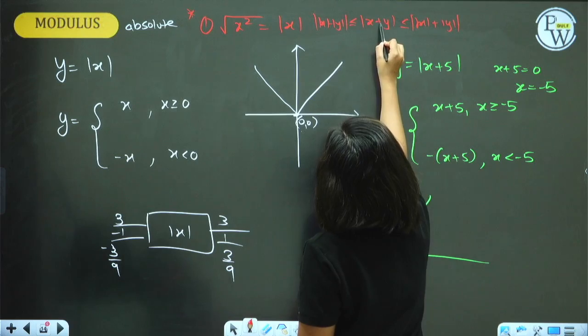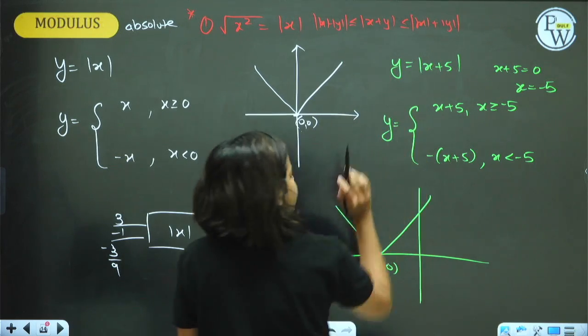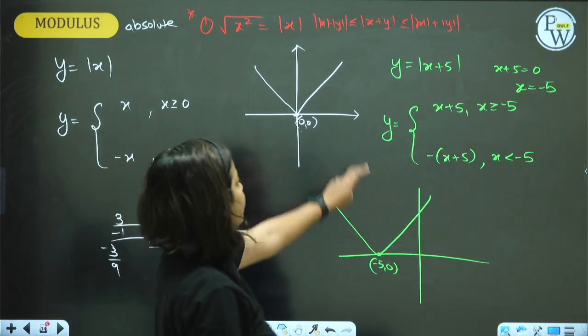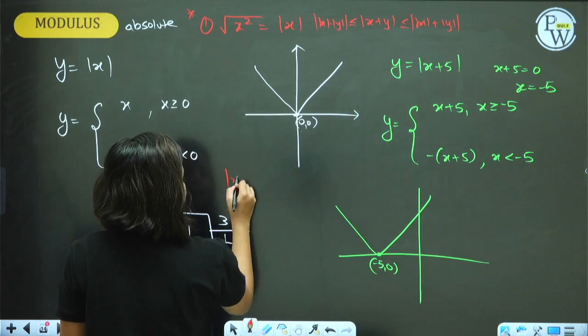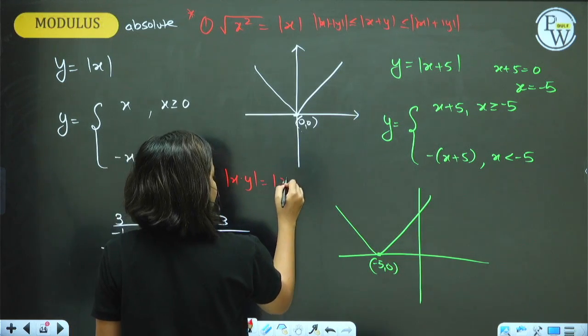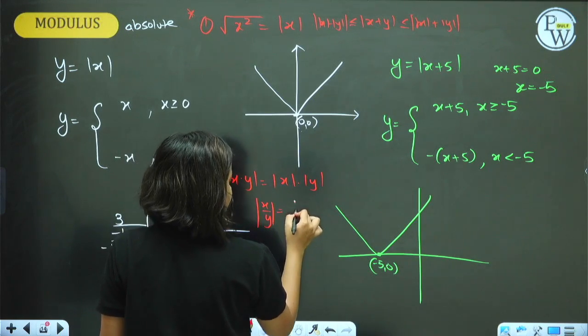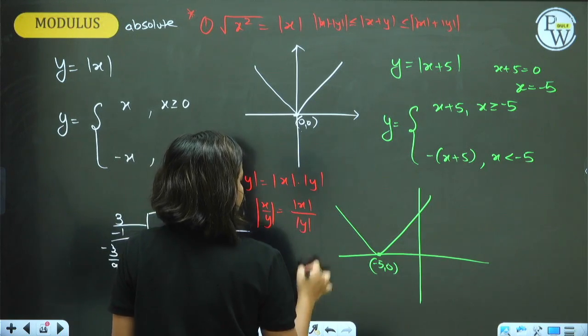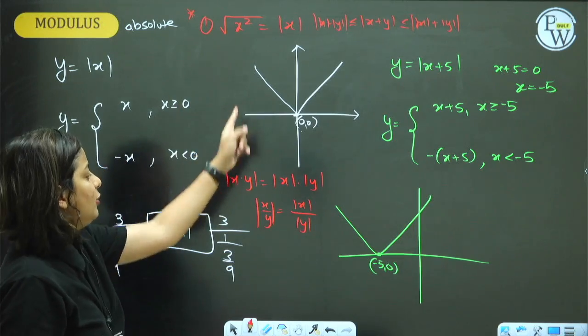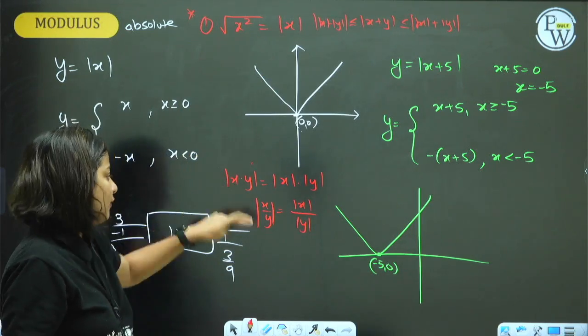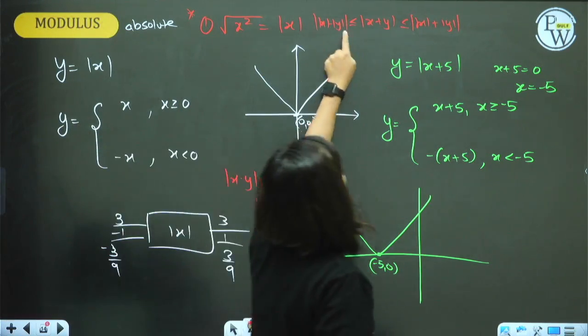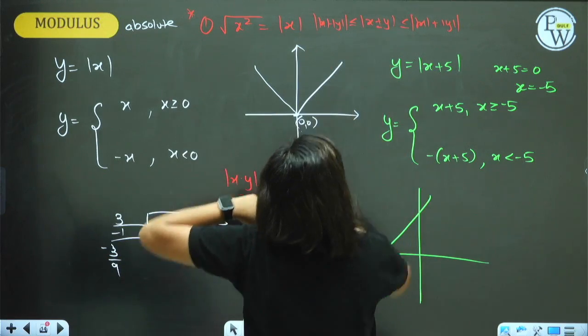Similarly, if you have a minus sign here, the formula is still the same. The formula will still remain the same. If you have mod of x into y, it can be separated as mod x into mod y. If you have mod of x upon y, it can be separated as mod x upon mod y. These are the properties, 1, 2, 3, 4, 5. Here there are 2, plus and minus both.